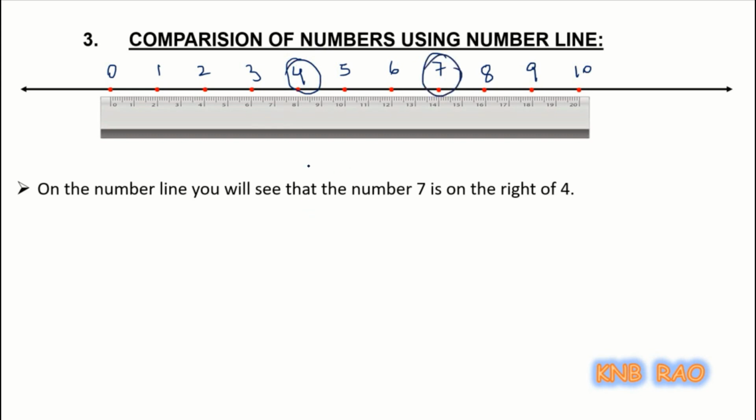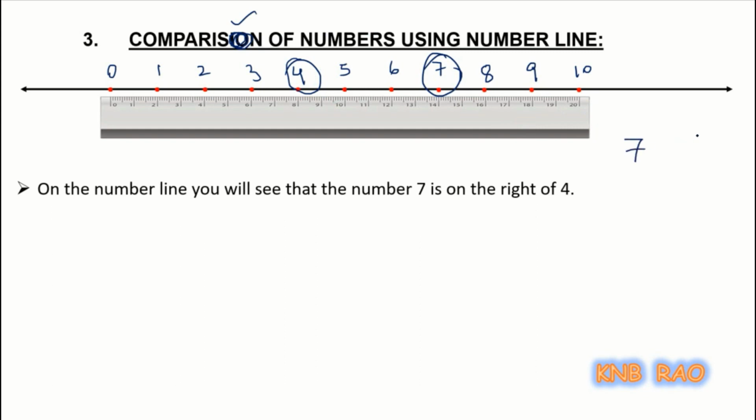Now, can you compare them? Yes, obviously we can compare them. Comparison means what? Remember children, comparison, spelled C-O-M-P-A-R-I-S-O-N.